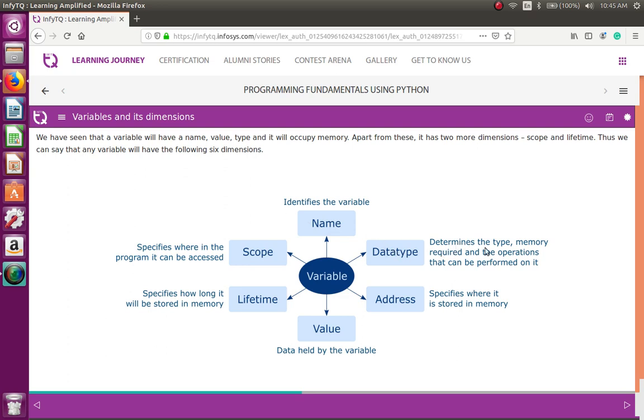Data type determines the type, memory required, and the operations that can be performed on it. Address specifies where it is stored in the computer memory. Value is the data held by the variable. Lifetime is how long it will be stored in the memory. Scope specifies where in the program it can be accessed.